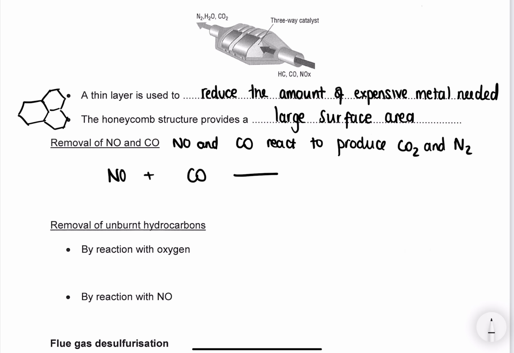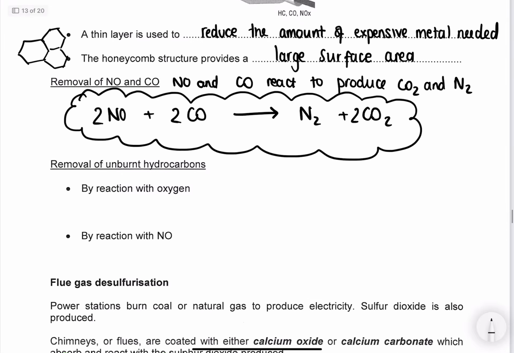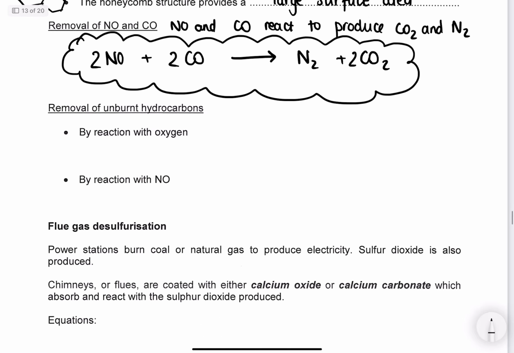So can we balance this equation? So we're trying to make N2 and CO2. And you probably want to put this in a box or something, because this is quite important, comes up in exams quite a lot. To balance this, we need 2 here, 2 here, and 2 here. Alternatively, you could have put a half in front of nitrogen. The unburnt hydrocarbons, well, the catalytic converter just gives them a second go at burning. So it takes them and it reacts them with oxygen.